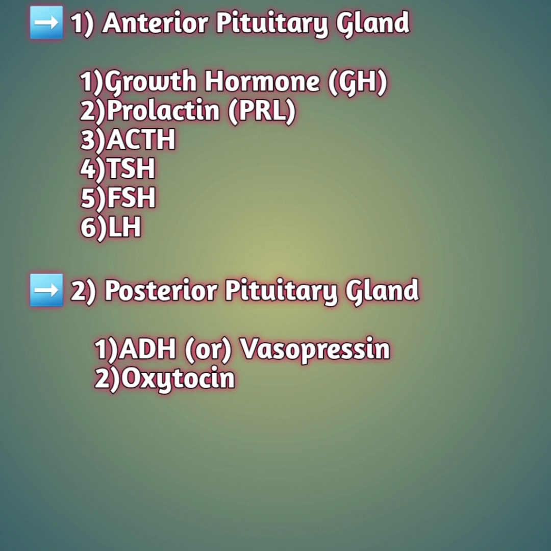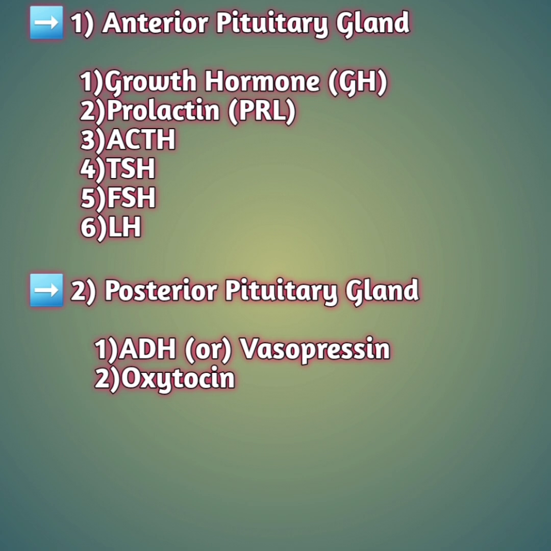Second is prolactin, then ACTH, TSH, FSH, that is follicle stimulating hormone, thyroid stimulating hormone, and luteinizing hormone. These six hormones are very important to remember, and they play a very crucial role as well, from the anterior pituitary gland. And coming to the posterior pituitary gland, it has only two: ADH, antidiuretic hormone, which is also called vasopressin, and the second is oxytocin. So these two are from your posterior pituitary gland.